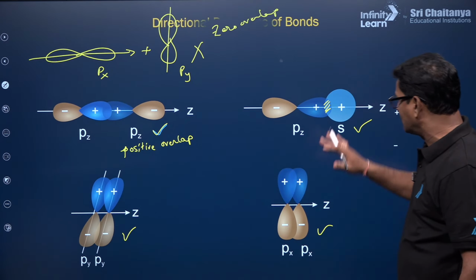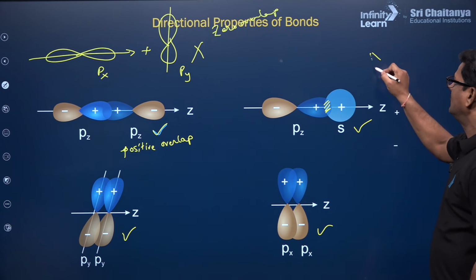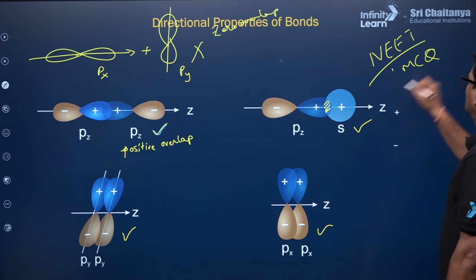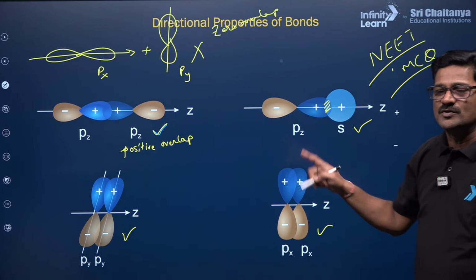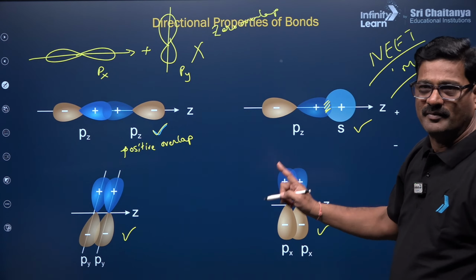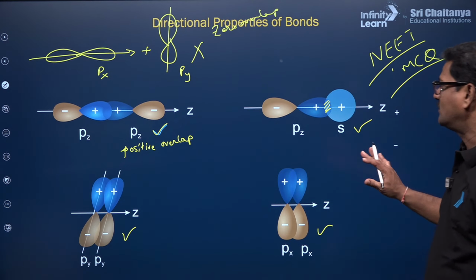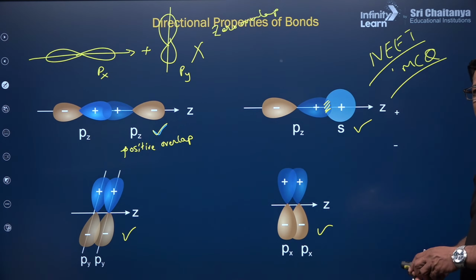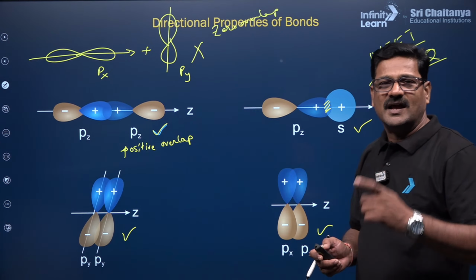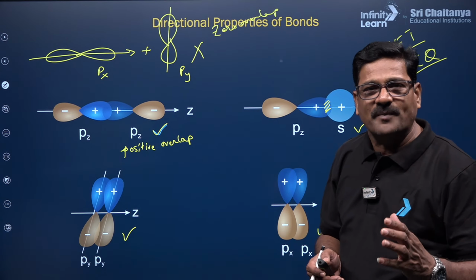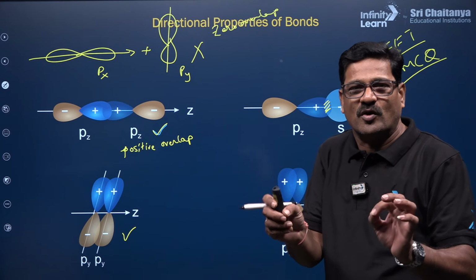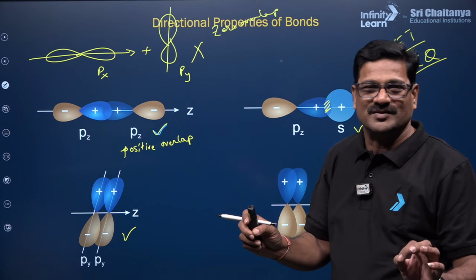Mind it, these combinations are going to be simple logical questions in the NEET multiple choice questions. Which of the following is a possible way of bond formation? Different kinds of options will be given. You just learn the concept with a lot of confidence and apply it, and getting a top score in the NEET examination is a game if you have a proper plan, and you can do it.